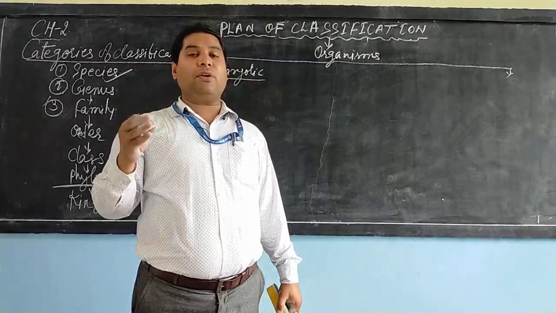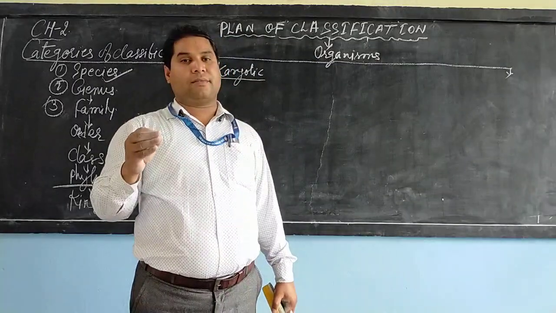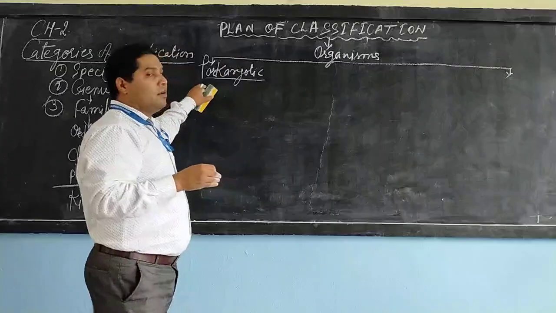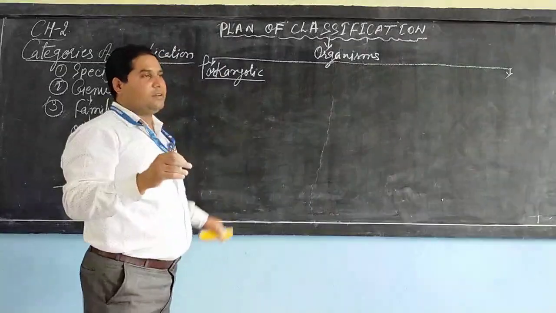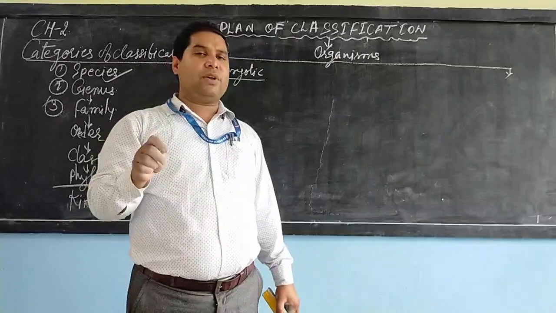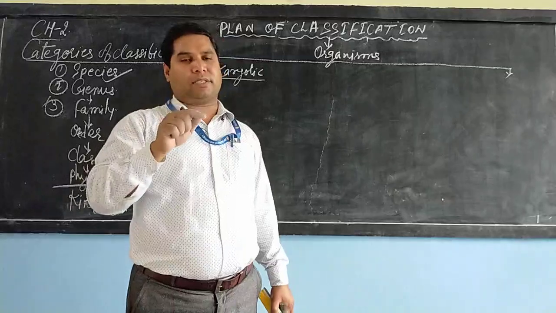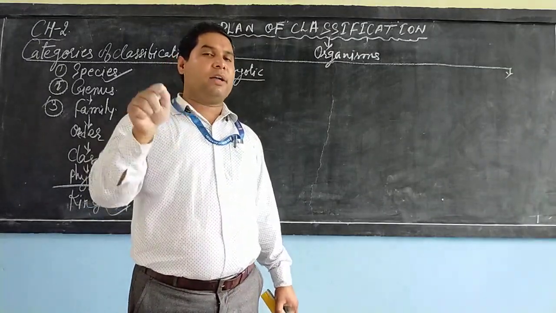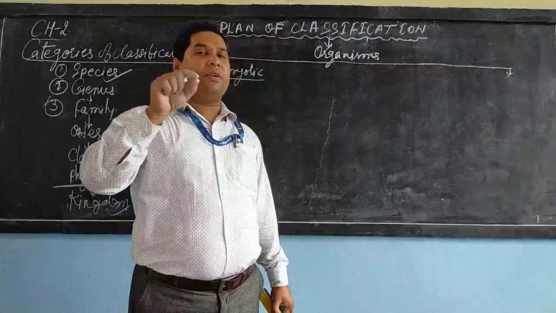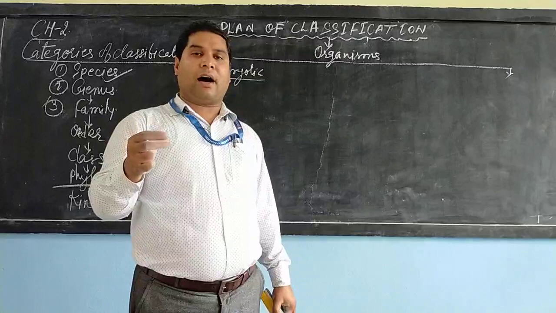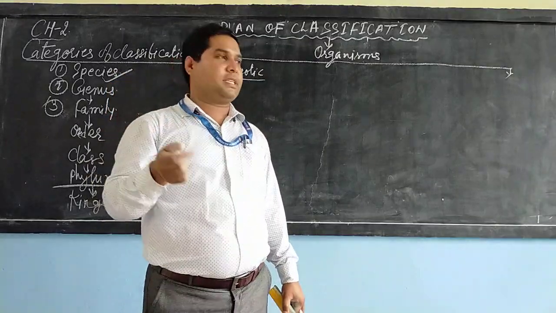Also, many cell organelles are absent or missing. So organisms with this type of cellular structure are known as prokaryotic.